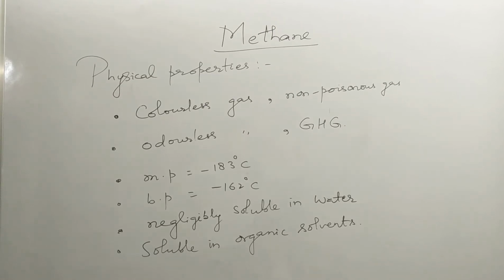Let's see the physical properties of methane. Methane is a colorless gas. It is a non-poisonous gas. It is odorless, as well as it is a greenhouse gas which is responsible for global warming. The melting point of methane is minus 183 degrees Celsius and its boiling point is minus 162 degrees Celsius.